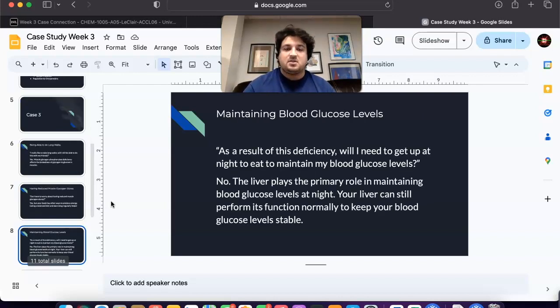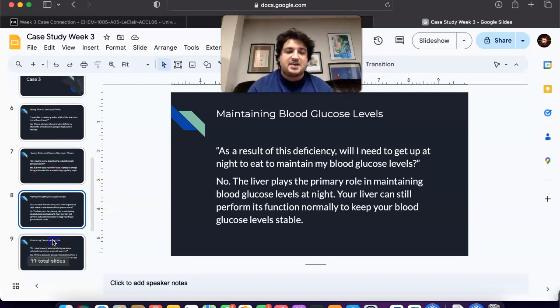So, third question: as a result of this deficiency, will I need to get up at night to eat and to maintain my blood glucose levels? No, you shouldn't need to get up at night to eat specifically to maintain your blood glucose levels, because of this deficiency. Glycogen phosphorylase deficiency affects muscle glycogen breakdown, but not liver glycogen breakdown. So the liver plays a primary role in maintaining blood glucose levels, especially during fasting or overnight. So your liver can perform its function normally to keep your blood glucose levels stable.